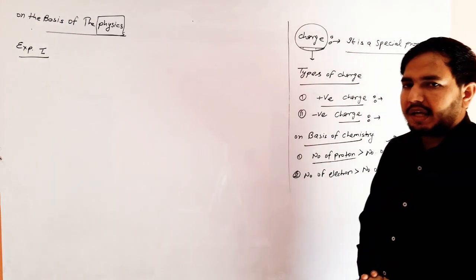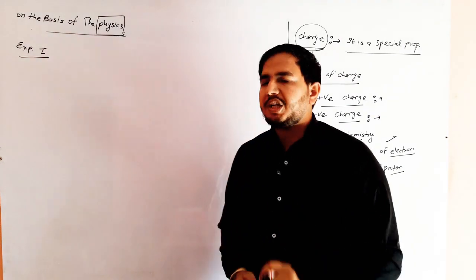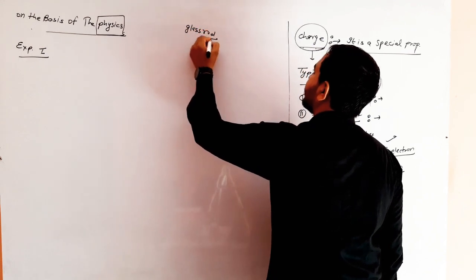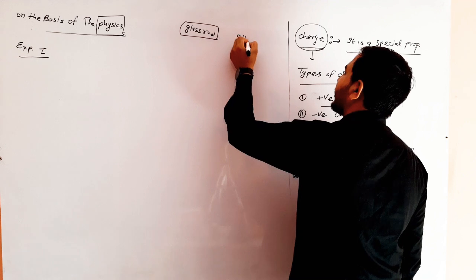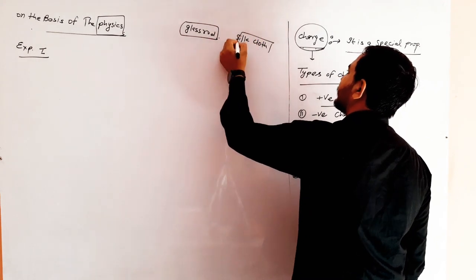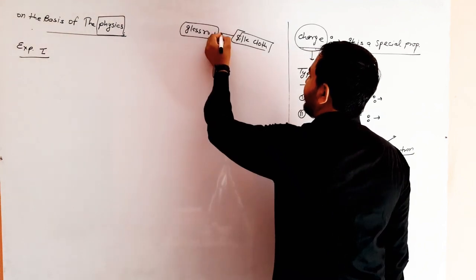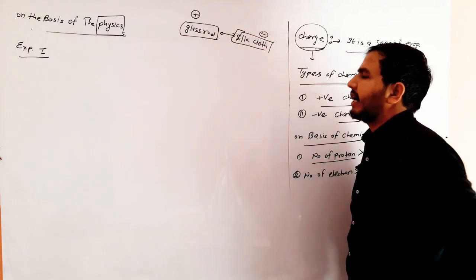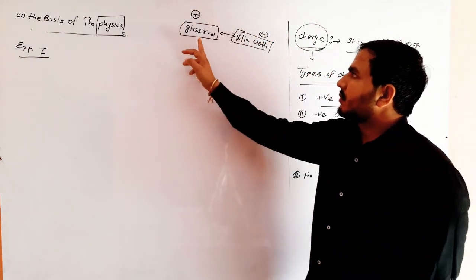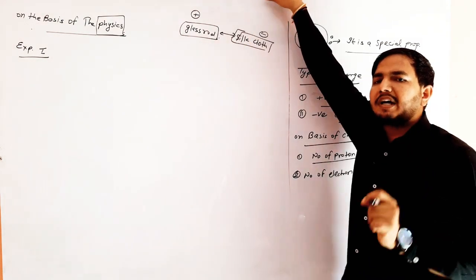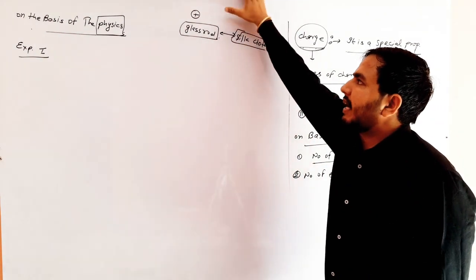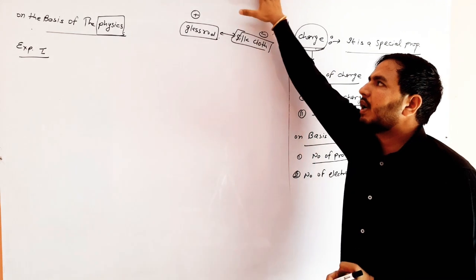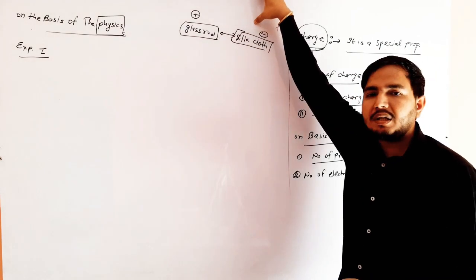We take a glass rod and a silk cloth and rub them against each other. Here I am writing glass rod and silk cloth. Clear? And rubbed against each other. In this case, the glass rod is positive and the silk cloth is negative. Why? Between these objects there is an exchange of electrons. The glass rod loses electrons and the silk cloth takes electrons. So the glass rod is positive and the silk cloth is negative.